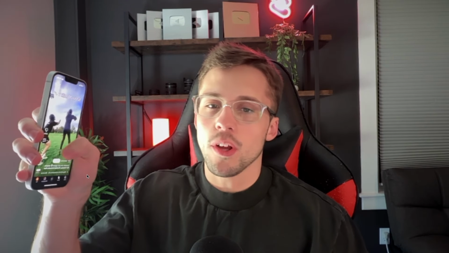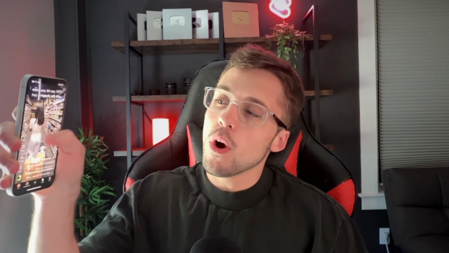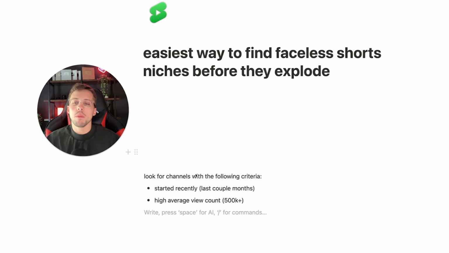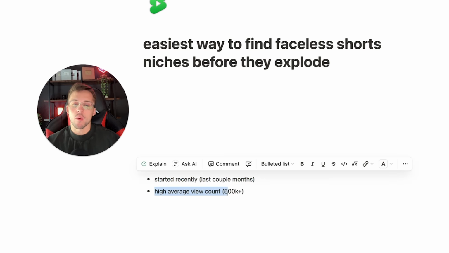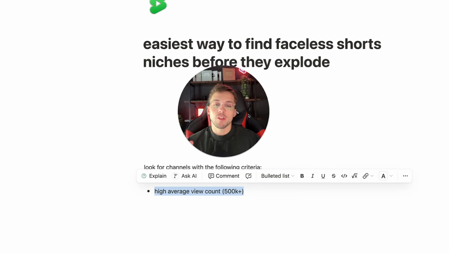So the old way of finding new niches was literally just by scrolling on the shorts feed like this. It can definitely work, but it's wicked slow and honestly pretty ineffective. So if you want to blow up fast on shorts, you want to look for channels with the following criteria. The channel should have started recently, ideally in the last couple months, and the channel should have a high average view count. You want to aim for at least 500,000 plus views per short, on average, that is. Not every short is going to be like that, and ideally over 1 million would be even better. And you can calculate average view count simply by dividing the total views of the channel by the number of shorts. That will give you your average view count.